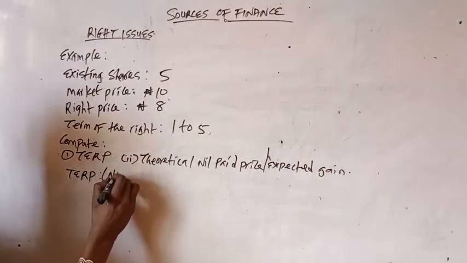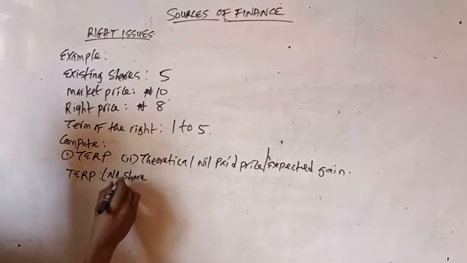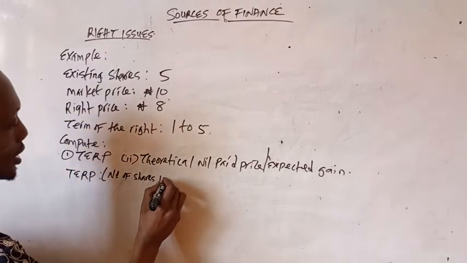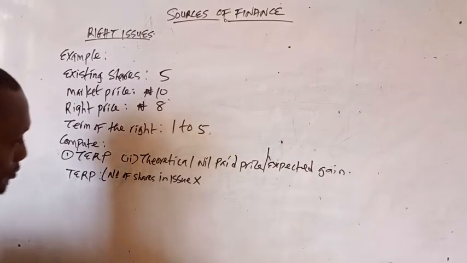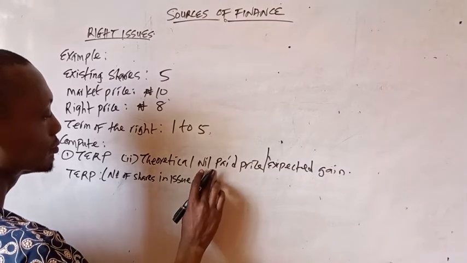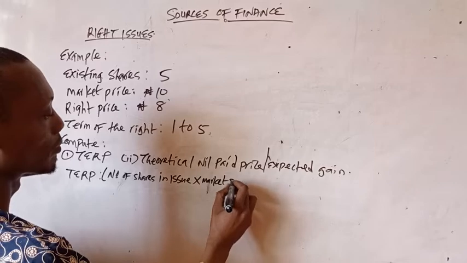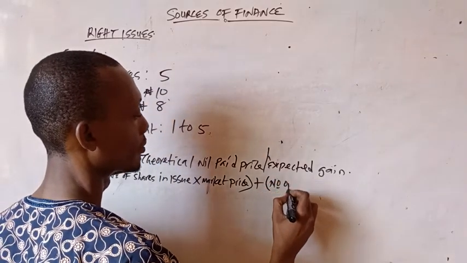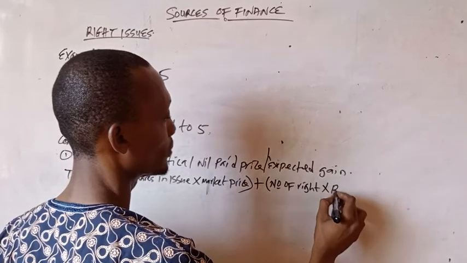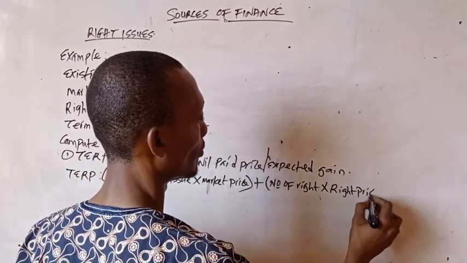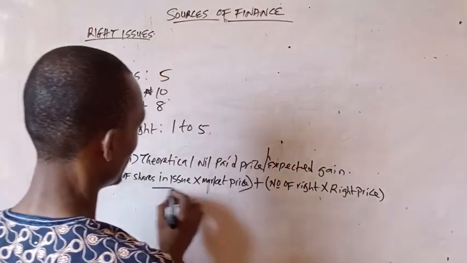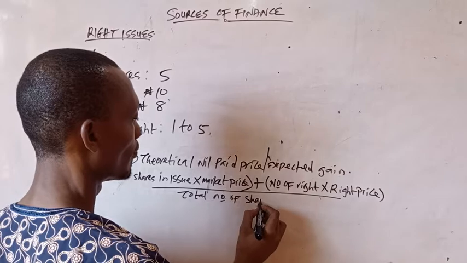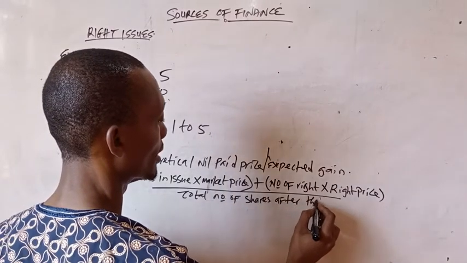I said number of shares in issue times market price, plus number of rights times right price, all over total number of shares after the right.